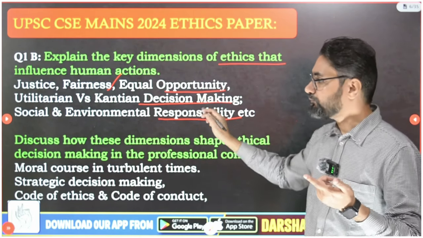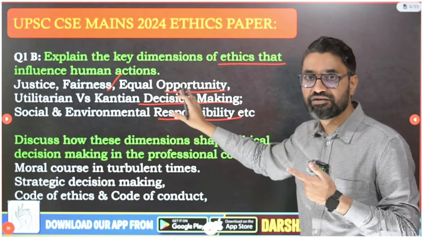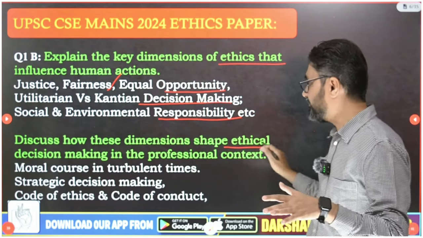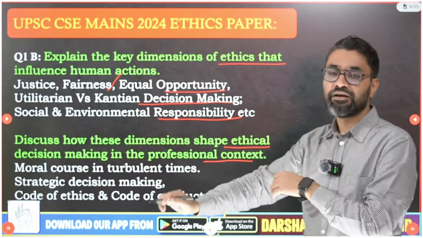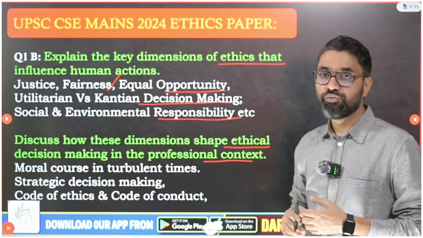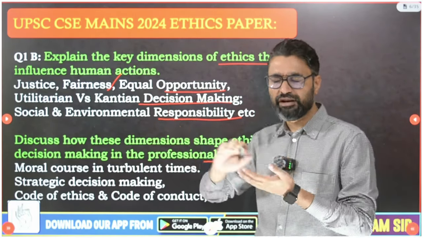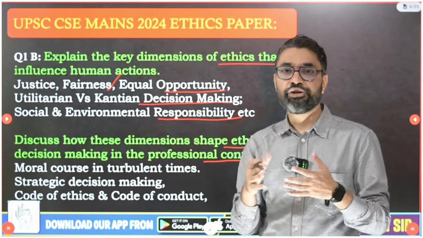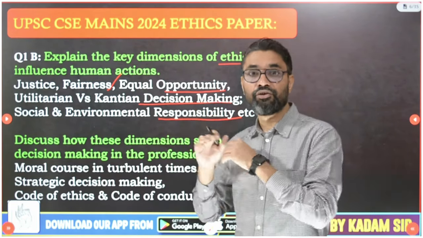Now the question is, discuss how this dimension, meaning if you have this in your organization, will improve your organization's performance. So how does this dimension shape ethical decision making in the professional context? Professional context means in your organization, as an employee or as an owner, how it will improve your decision making. Obviously if you take decisions with fairness and justice, you treat every employee equally in hiring and firing with no biases, then that will lead to a proper code of ethics and a proper code of conduct in your organization.